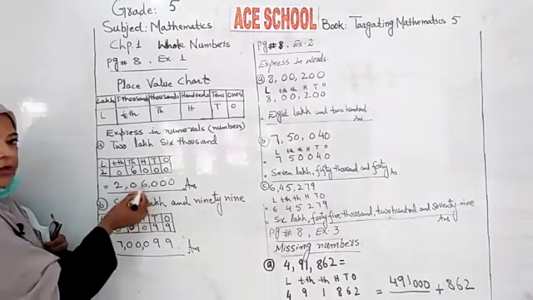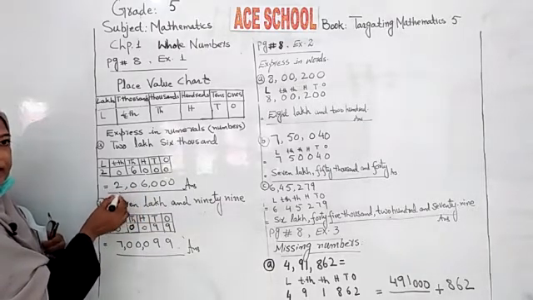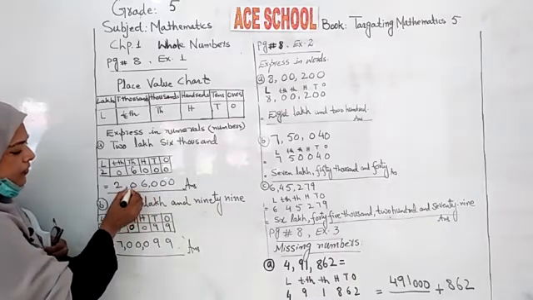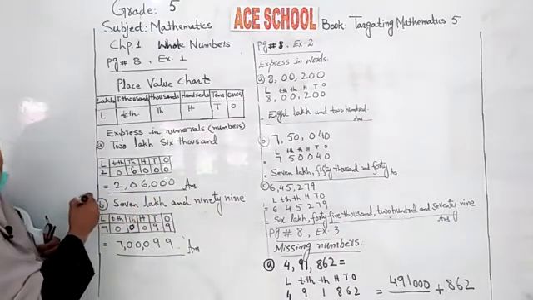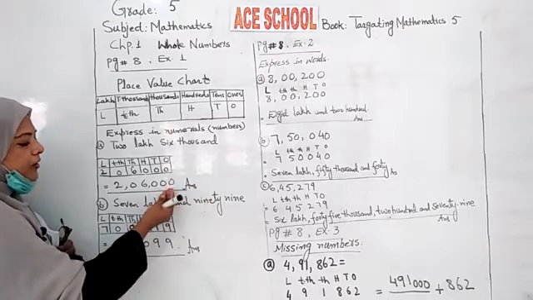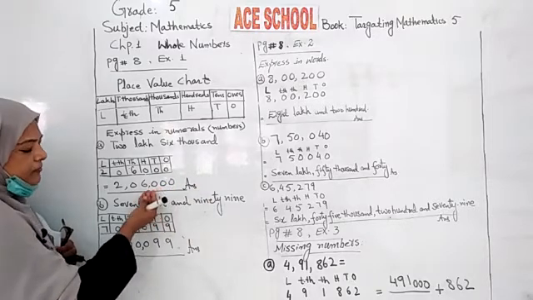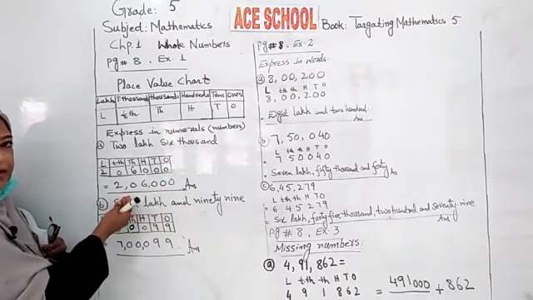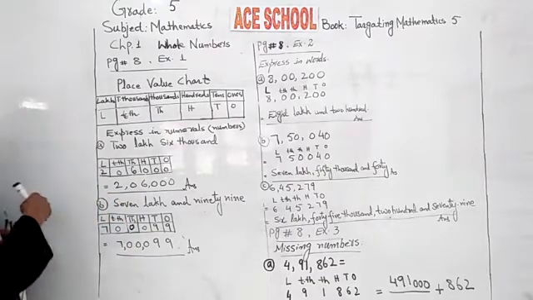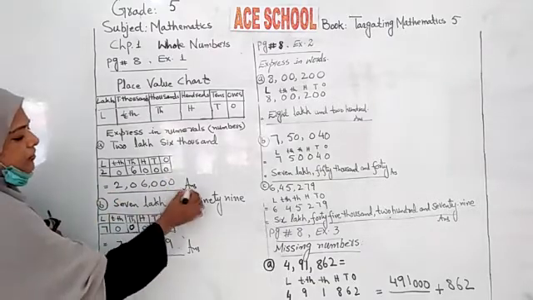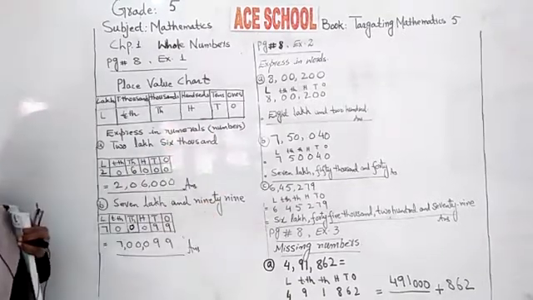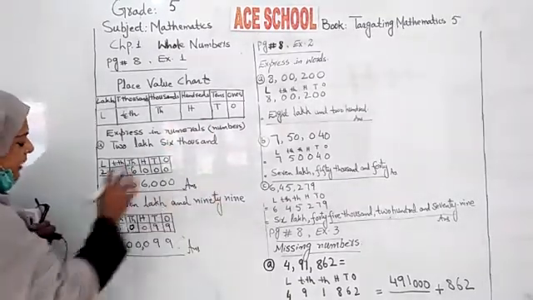Now after 2 digits, put the second comma, and so on. It means in Pakistani place value the first comma comes after 3 digits, the second comma comes after 2 digits, and the third after 2 digits. This is your answer. This is the way you have to do it in your HP notebook, right?